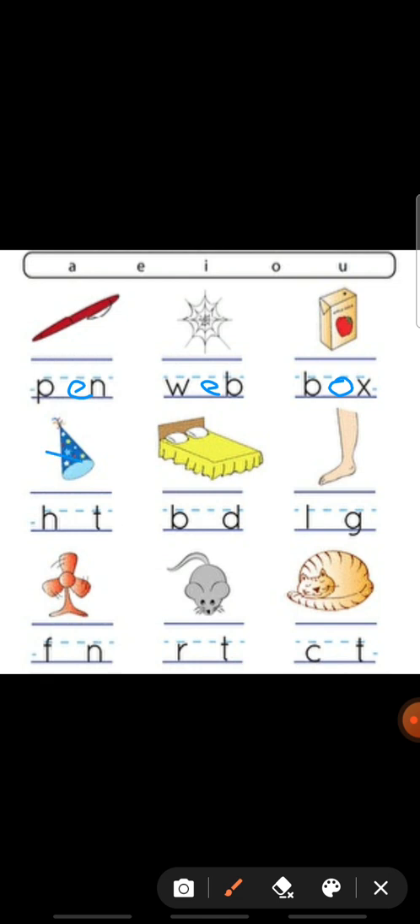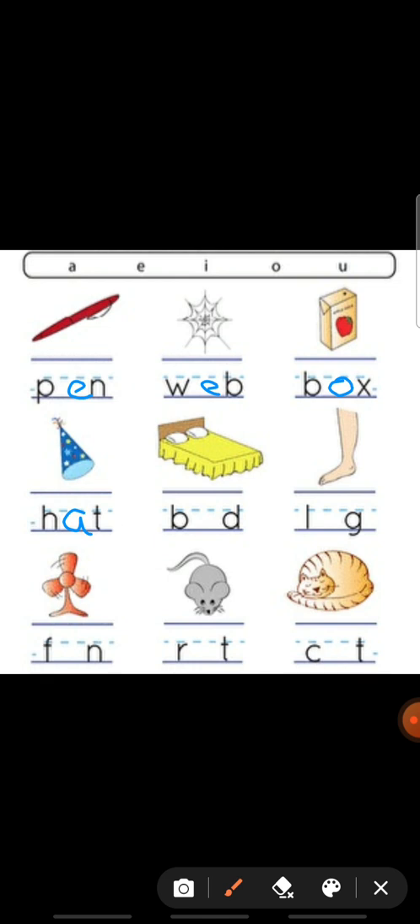Okay, next picture is what? Yes. Birthday hat. No? Yes. Hat spelling H-A-T, hat. So which vowel is missing here? A. Is it? Yes. So H-A-T, hat. Okay. So next picture is what?